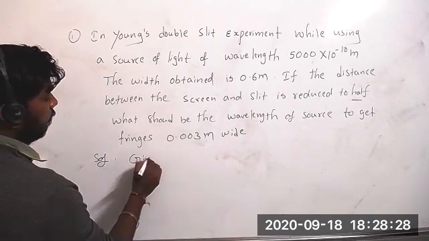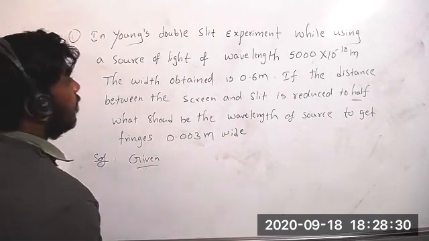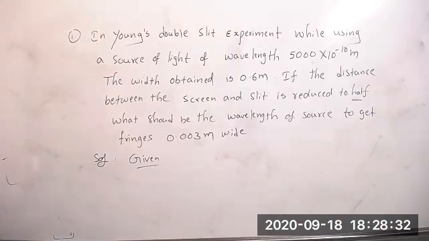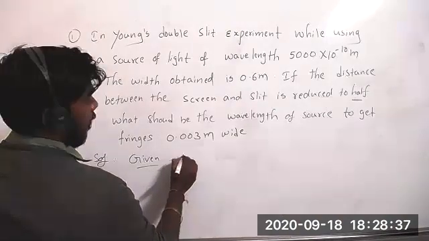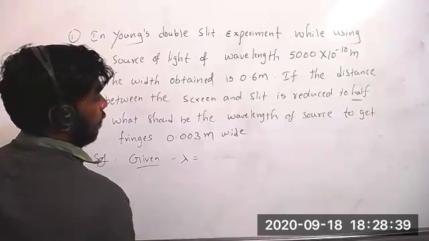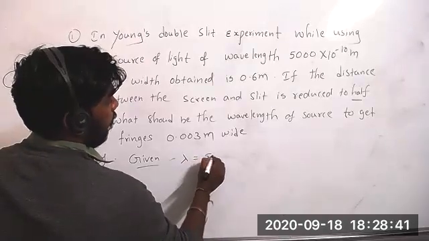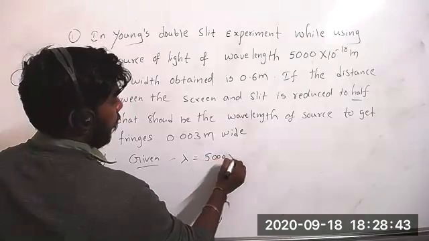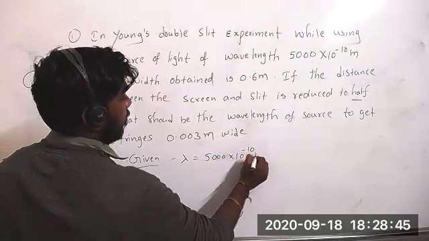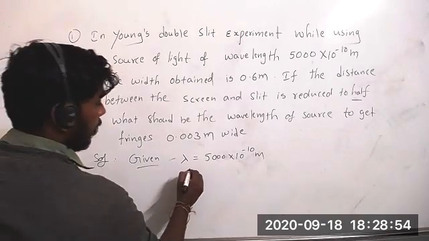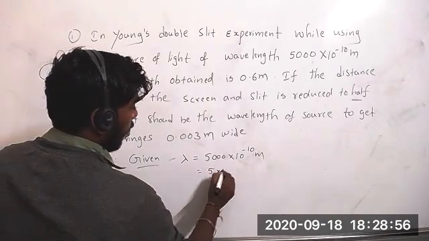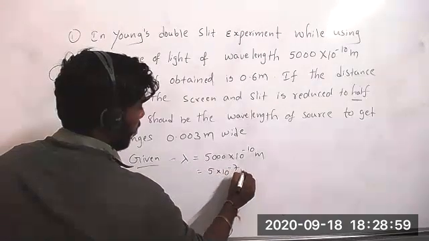Given: wavelength lambda is 5000 into 10 to the power of minus 10 meters, so it is nothing but 5 into 10 to the power of minus 7 meters.